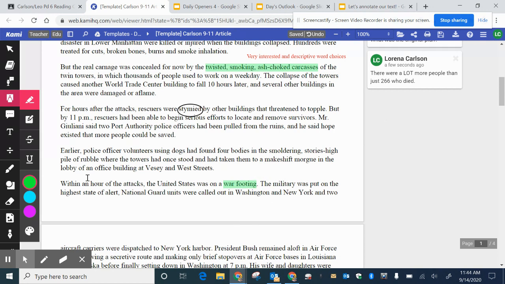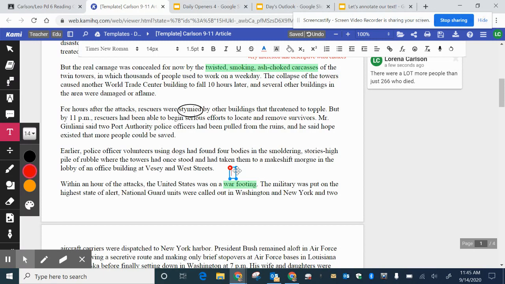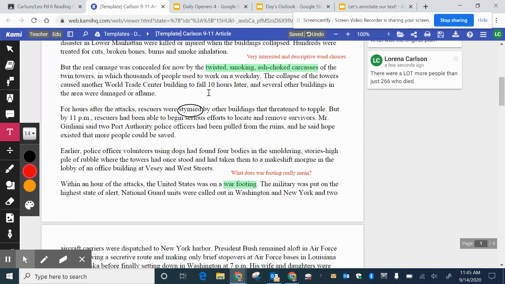So I'm actually going to write that down. What does war footing really mean? So you can see when I'm making my comments, I can either add a text box somewhere in the article, or I can make it as a comment. It just really depends on how much room that I have.